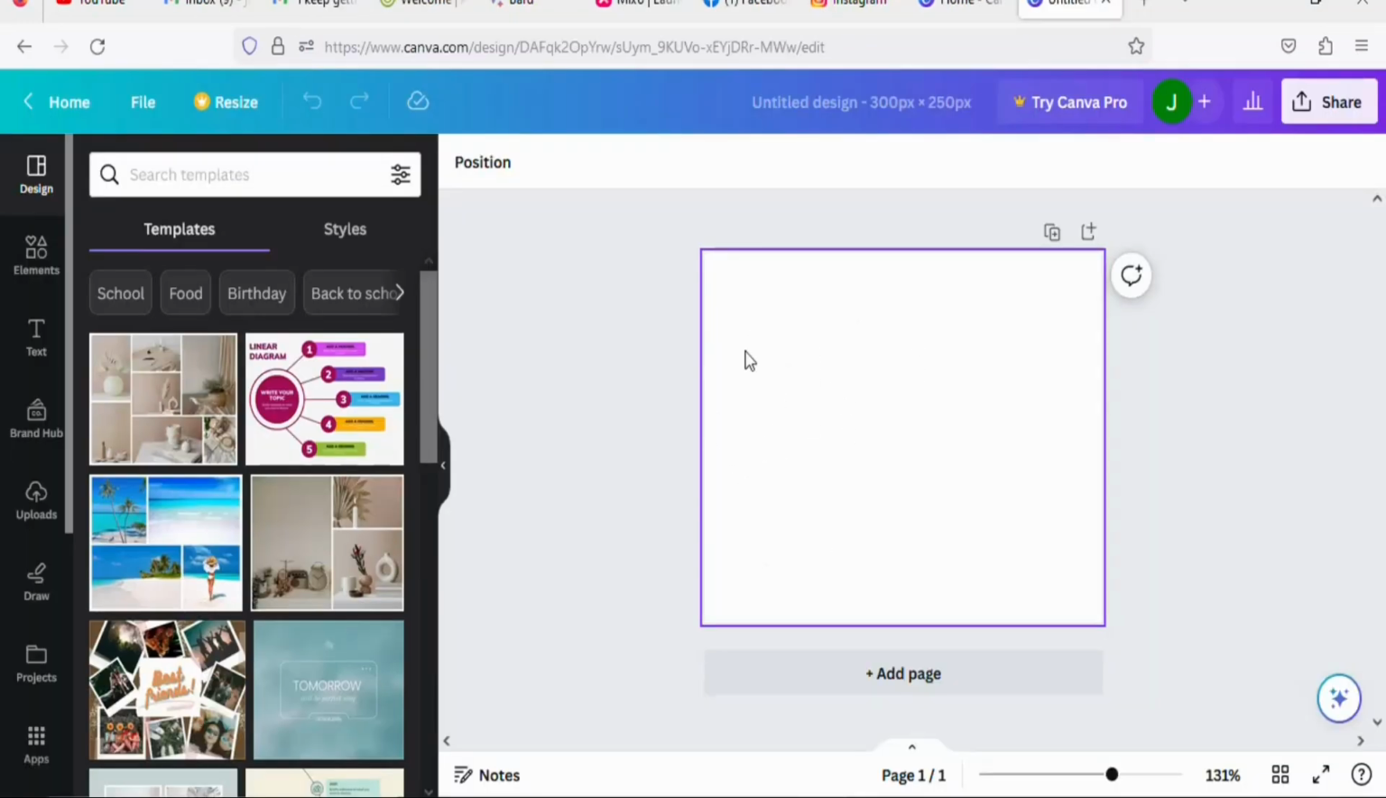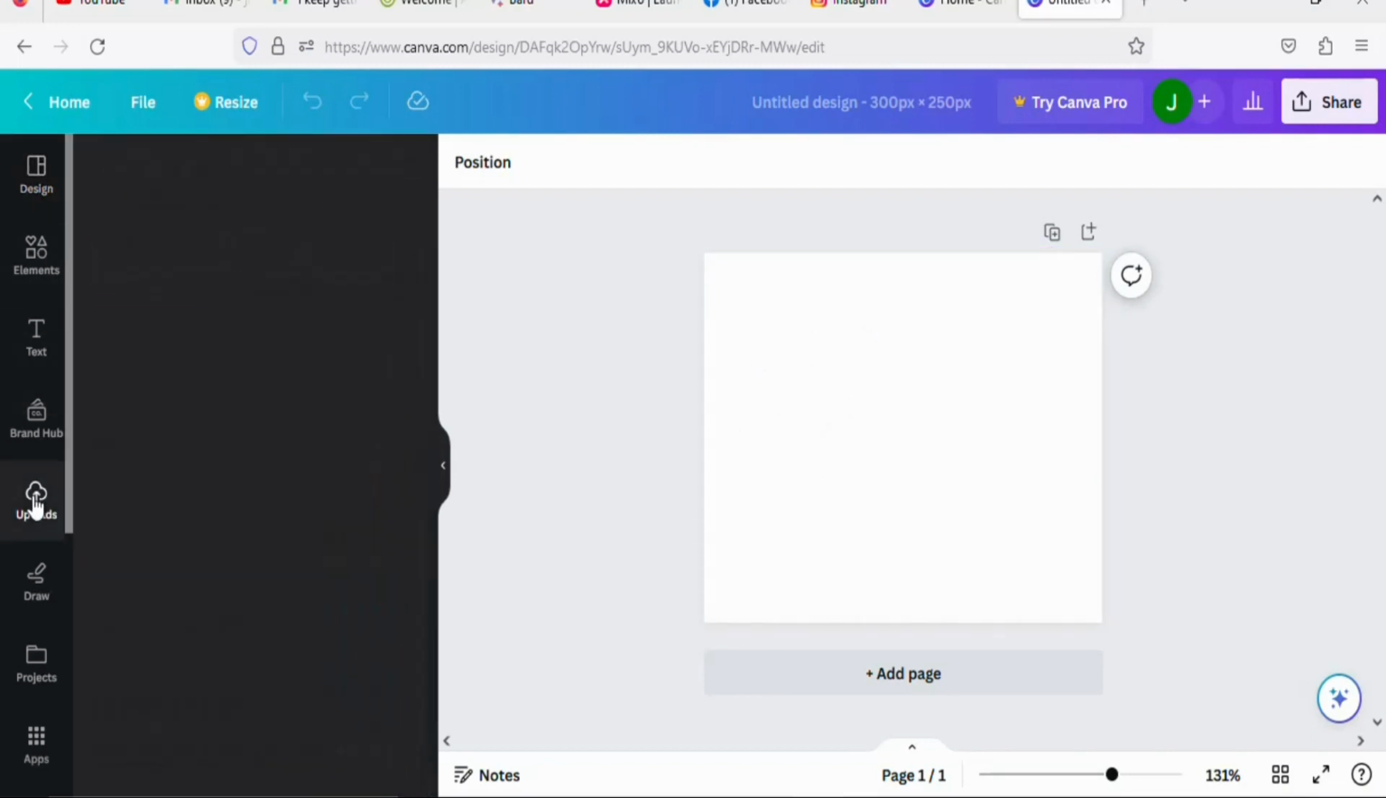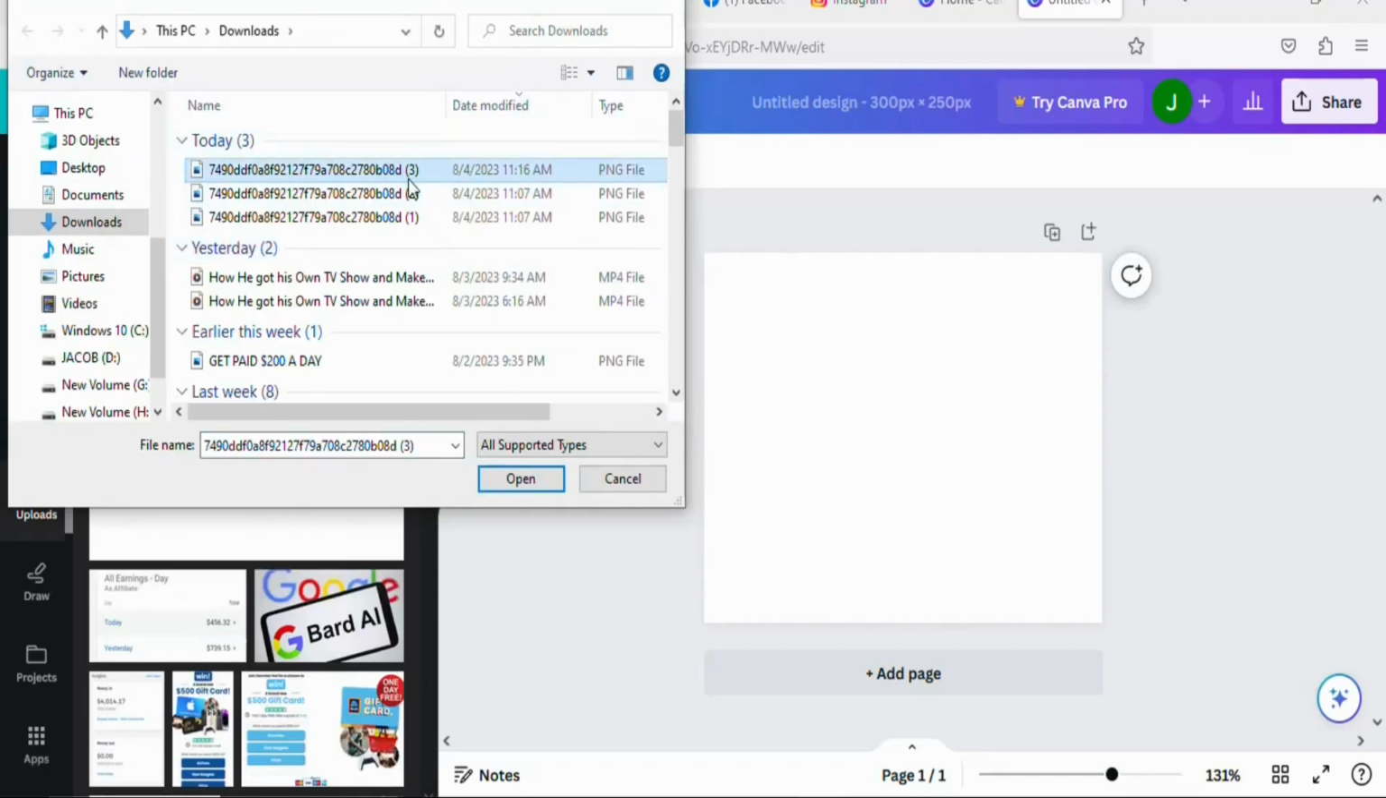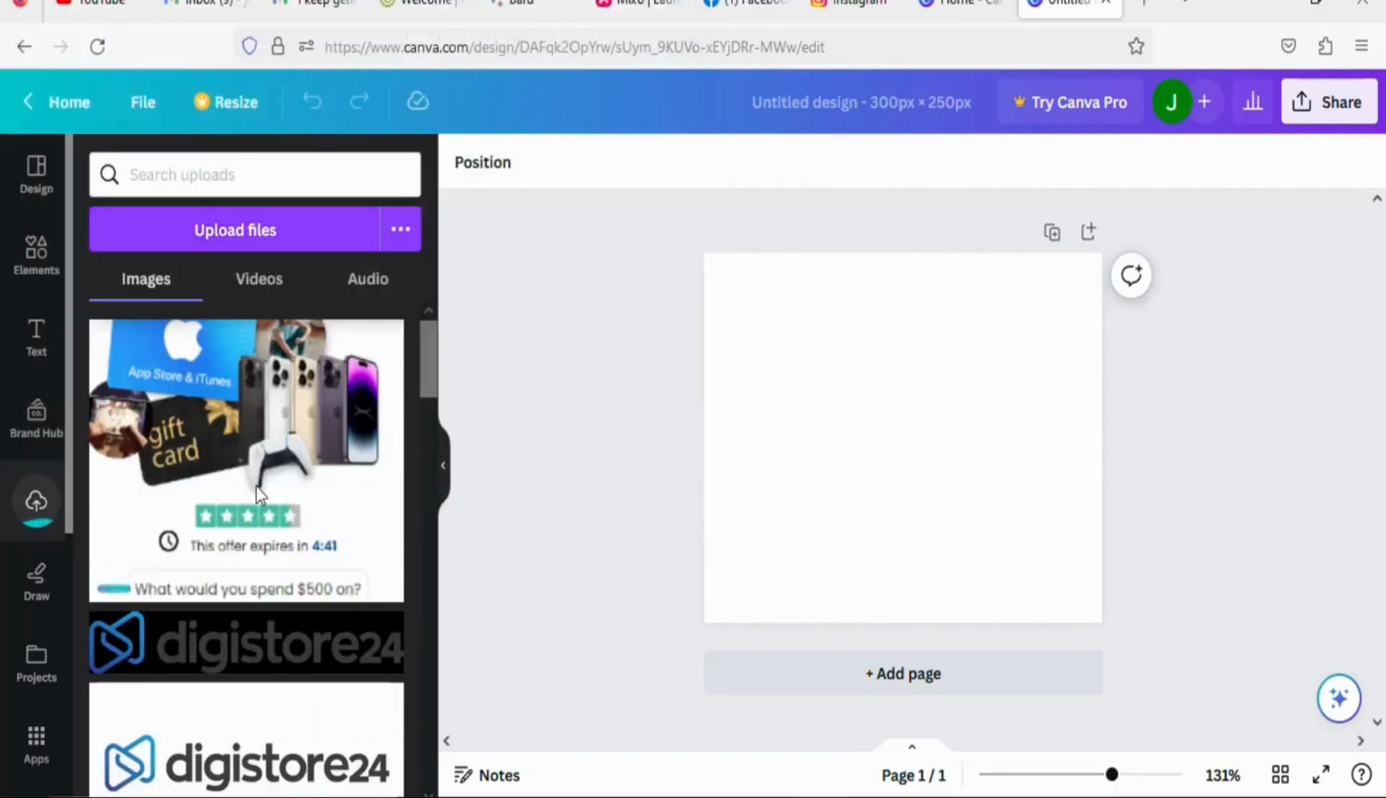This is where you are going to upload an image of the offers. To upload an image, you are going to click right here uploads. Once you click on uploads, you are going to select upload files. Once you click on that, select the image of the offer that you downloaded. Once that is done, click on open. Once you click on open, you can see this is the image it is uploading.